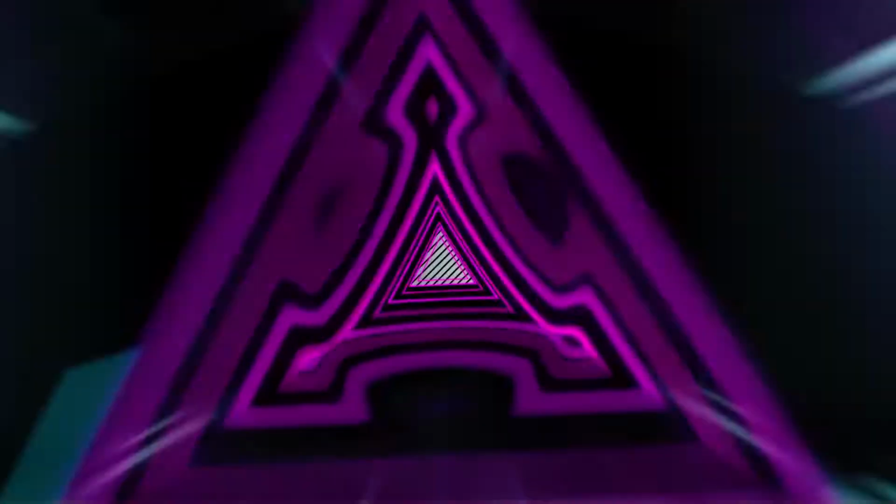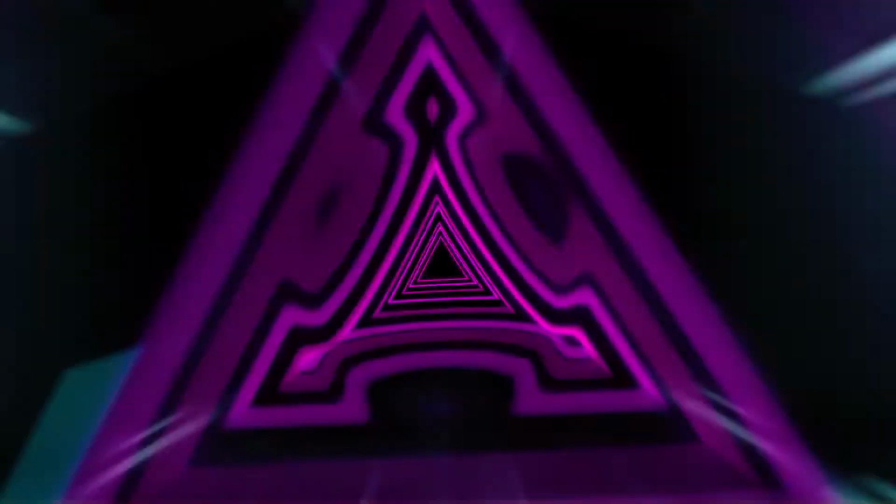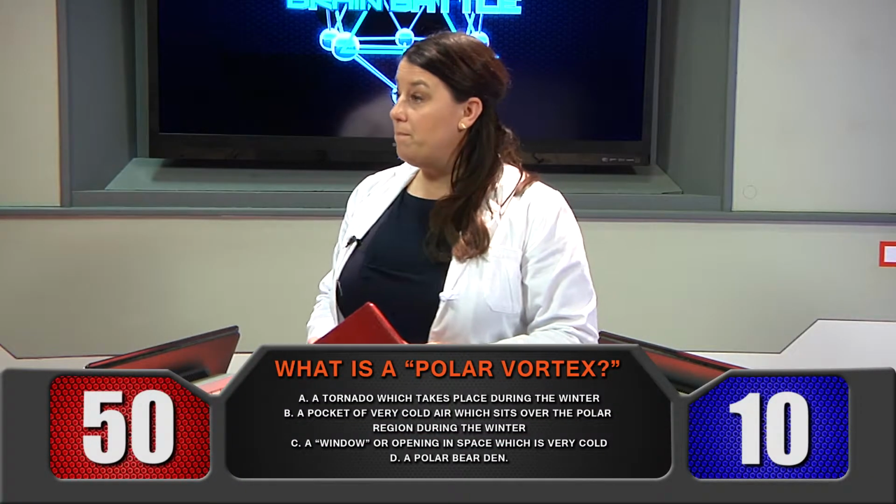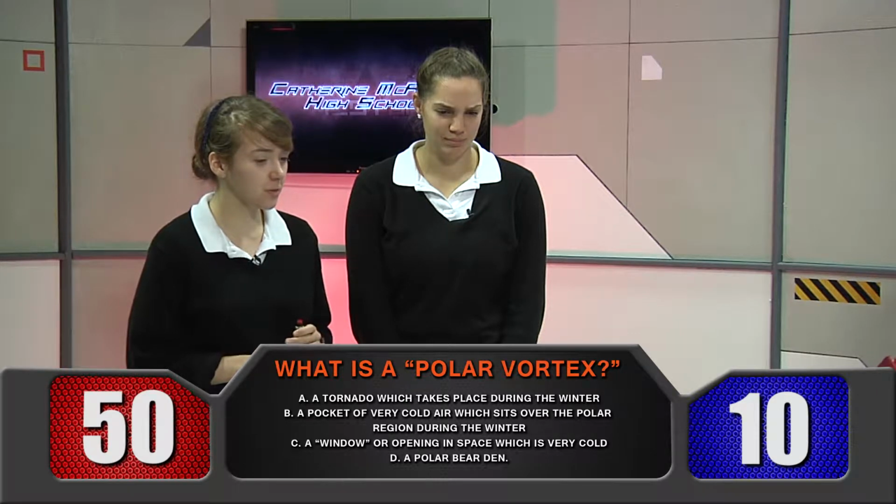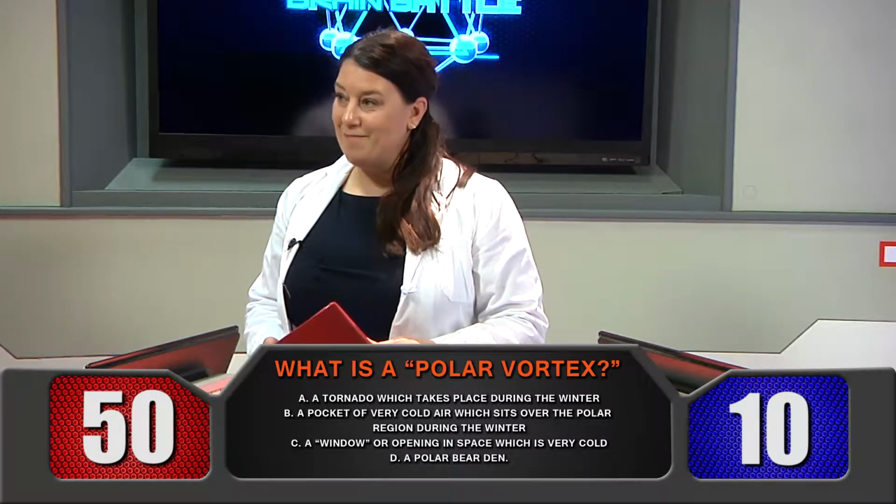So before we add up the points for the brain battle, we are going to go ahead with the Winter Kids video question. What is a polar vortex? A, a tornado, which takes place during the winter. B, a large pocket of very cold air, typically the coldest air in the northern hemisphere, which sits over the polar region during the winter season. C, a window or opening in a space which is very cold. Or D, a polar bear den. Red team. B, a pocket of very cold air which sits over the polar region during the winter. That is correct. Good job.